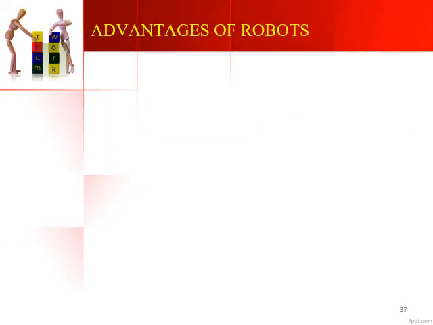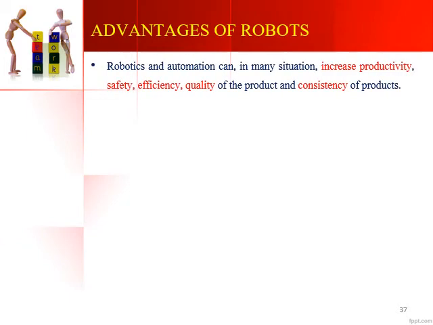So coming to the advantages of robots. There are various advantages of using robots in place of human beings. Some of the advantages are: robotics and automation can in many situations increase productivity. So the productivity of the whole assembly process, or of a whole system, can be increased with the help of using robots.